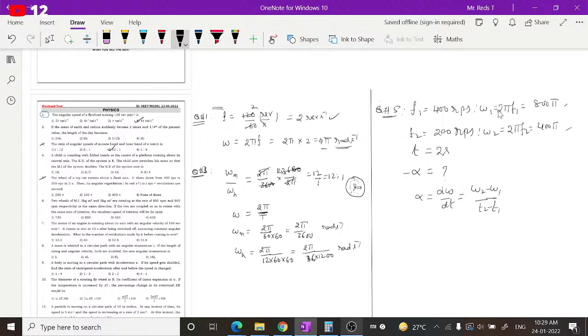The initial time is 0, and after 2 seconds it is reduced to this much, so the time difference is 2 minus 0, which is 2. Substituting, 800 minus 400 gives 400 pi by 2, which is equal to 200 pi. So the option is 200 pi.